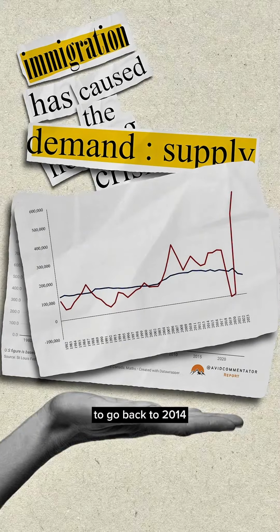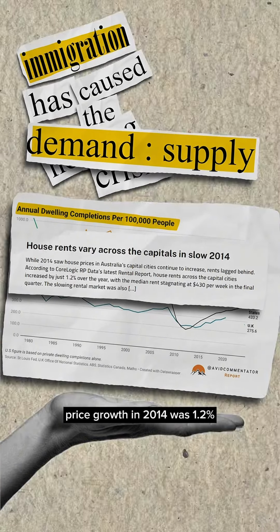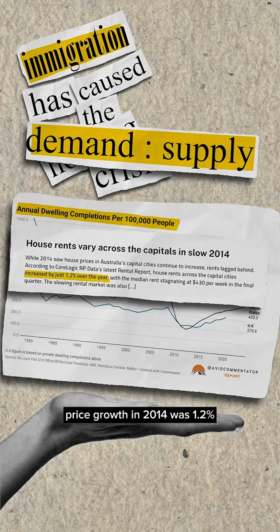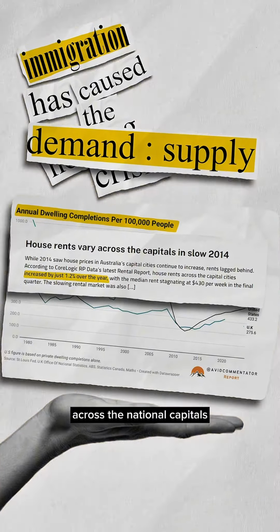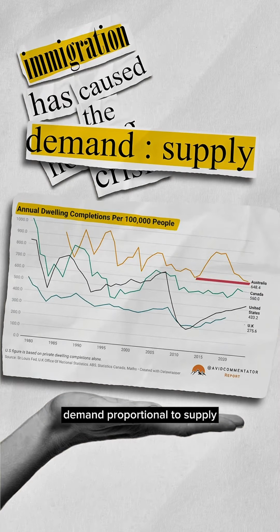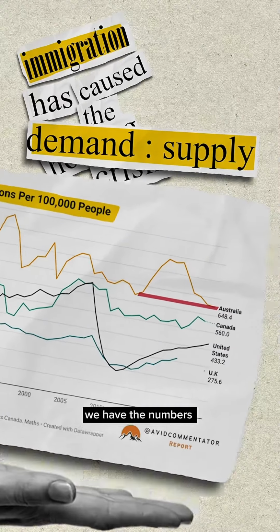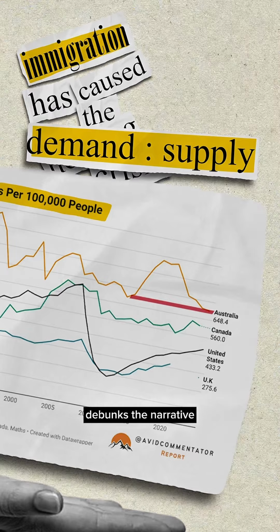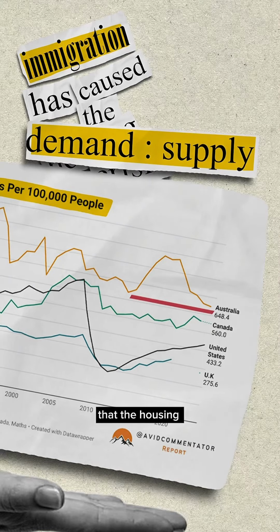In reality, we see that rent price growth in 2014 was 1.2% across the national capitals. Compare that to 2023, where it was 8 times higher, yet there was still the same level of demand proportional to supply. We have the numbers, we have the research that completely debunks the narrative that the housing crisis is